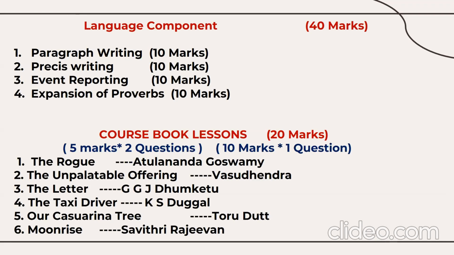How will the question paper appear for the coursebook? 20 marks: 5 marks, 2 questions with choice; 10 marks, 1 question with choice. You need to attempt them. That's the question paper pattern.